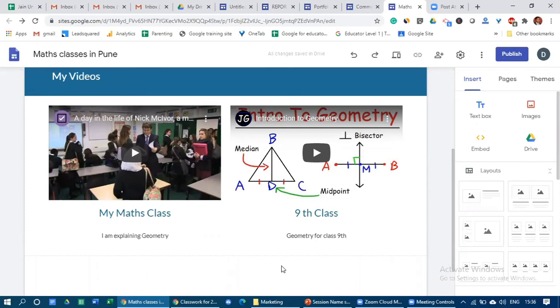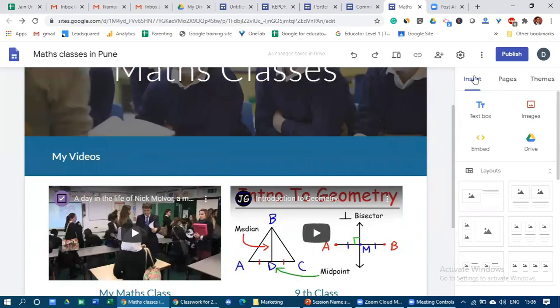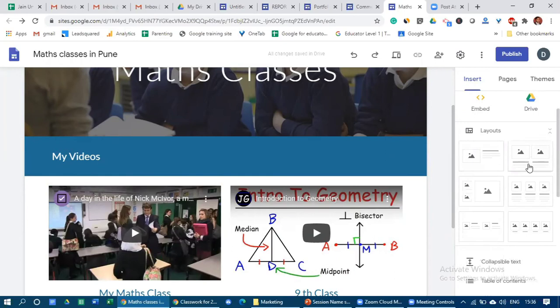So now I'm again pausing for 3 minutes. What are you supposed to do in these 3 minutes? You are supposed to add one text. So you have to use the option called insert. Just write it down. Otherwise, just insert text box. That is one part you have to add. And second, you have to add one insert layout.